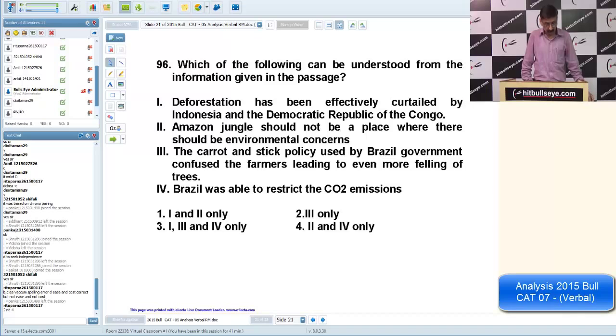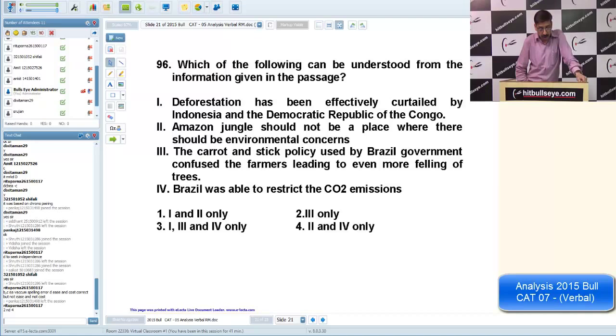So, question number 96 primarily. Yes, it is first and fourth. Deforestation has been effectively curtailed by Democratic Republic of. Second and fourth.